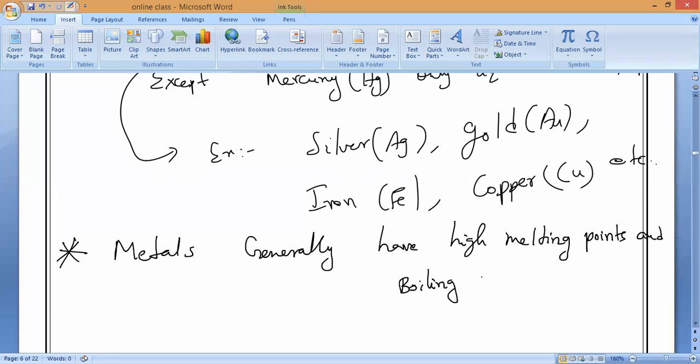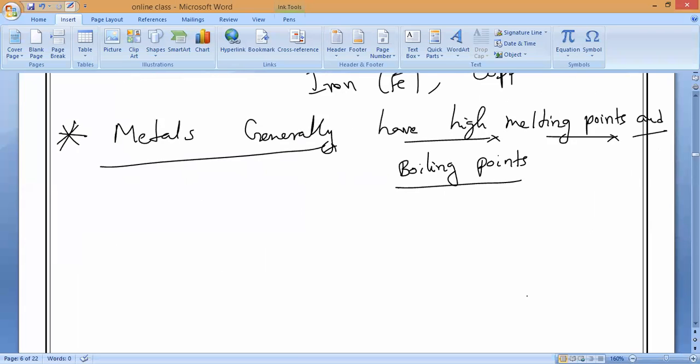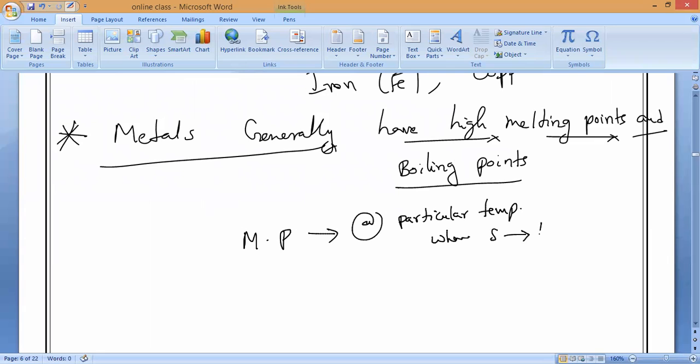What do you mean by melting point and boiling point? Anybody can answer? In Chapter 1 we studied melting point. Melting point means the particular temperature at which a solid converts into the liquid state. Boiling point means the particular temperature at which a liquid converts into the gaseous state.